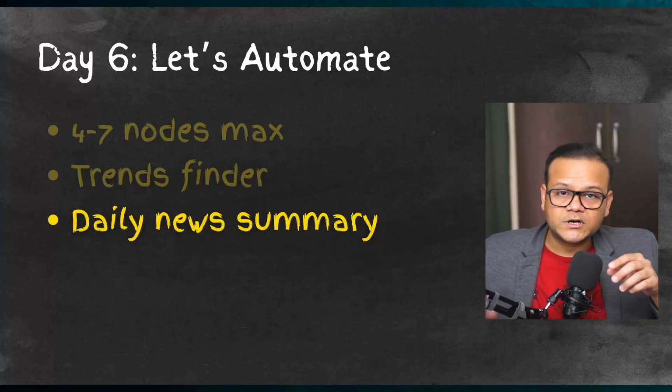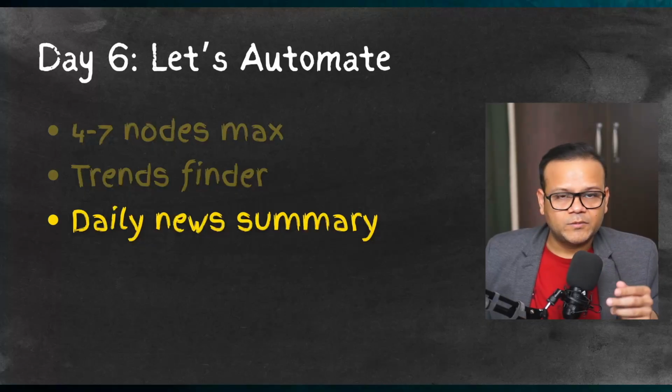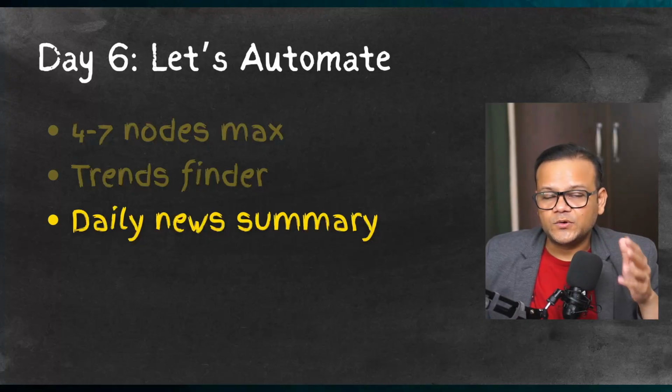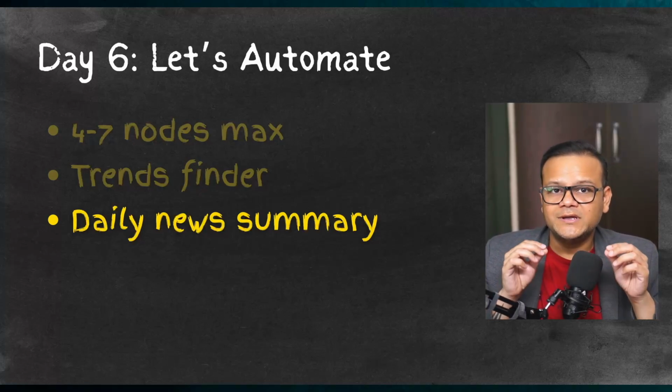A few things that I would recommend: go check out a video where I have explained the Perplexity node. Because if you are summarizing something around daily news, Perplexity uses real-time functionality. It has date filters as well, so you can use that API to get real-time data from the internet. And once you start creating those workflows, I'm telling you, it will feel good.